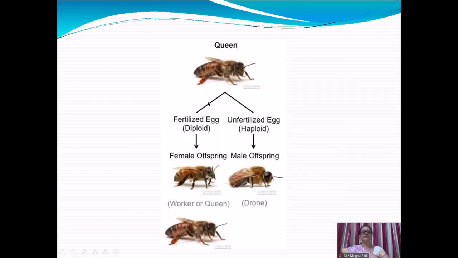See in the diagram, queen, fertilized eggs, which are diploid, form female offspring, which is worker or queen. The unfertilized haploid eggs by parthenogenesis form male offspring, drone.